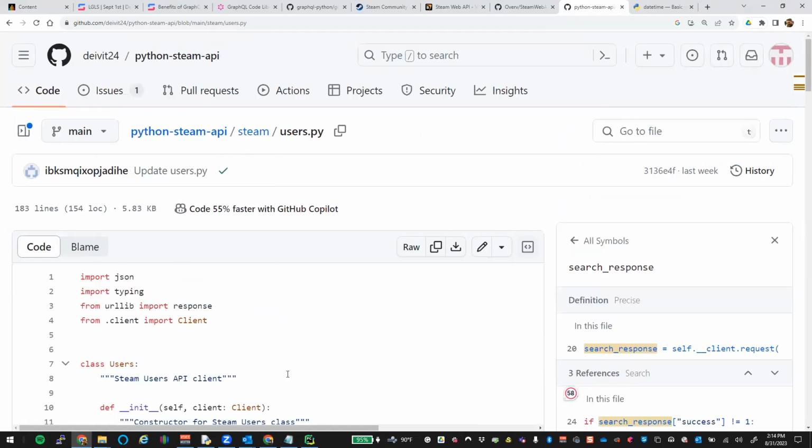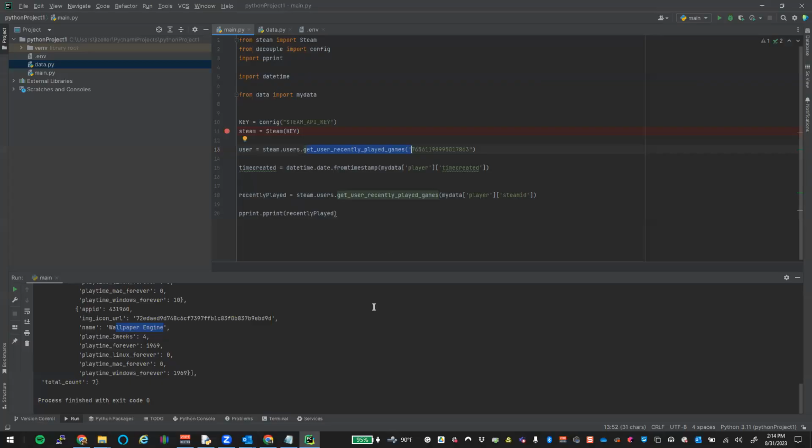Does anybody else have any other one that they want us to explore? Steam's a good one. I like Steam. We'll come back to that. I would imagine Steam has definitely enough APIs to do a bunch of stuff with it, with how old the client is.